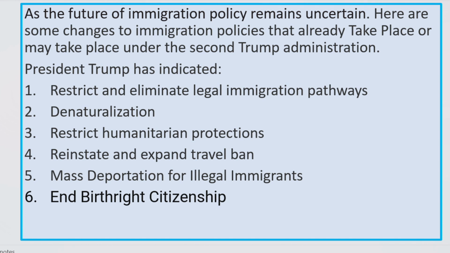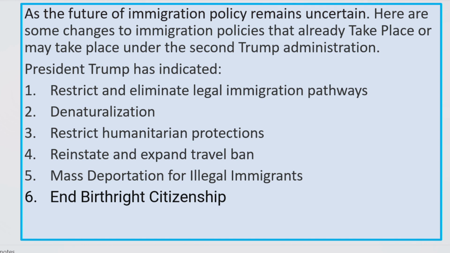Number one, President Trump has indicated he will restrict and eliminate legal immigration pathways, so he will make it hard for immigrants to come to the United States. Number two is denaturalization. If you commit a crime, they will remove your naturalization. Number three is restricting humanitarian protection. Number four is reinstating and expanding the travel ban.